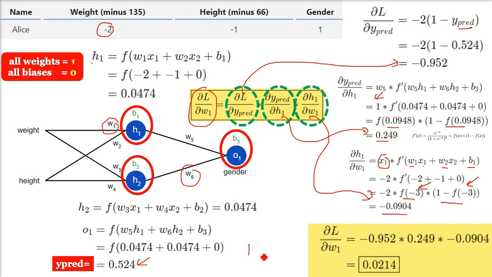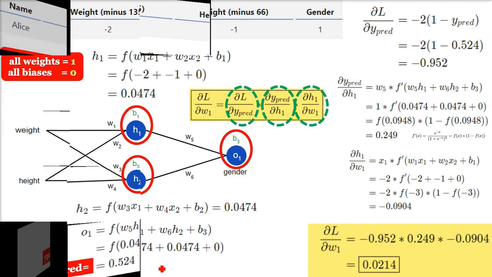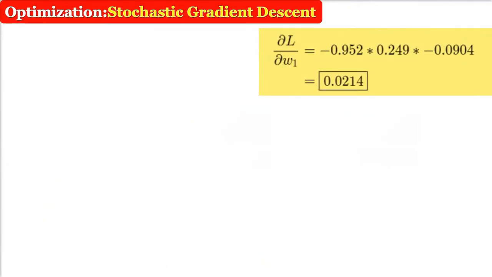It is not actually 0.0214, because we need to optimize it. You cannot use this direct value; we need to do a number of epochs or iterations. Every time you cannot just give a value to W1 and expect the neural network to give you 1 or 0. No. You have to change the W1 value till W6 multiple times until you get a proper value, that is male or female. So we need something called optimization.